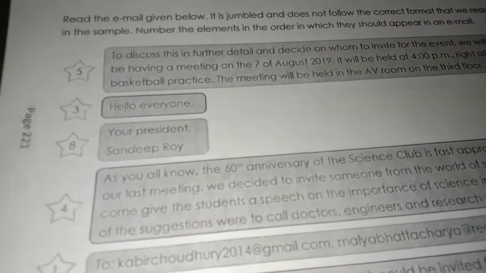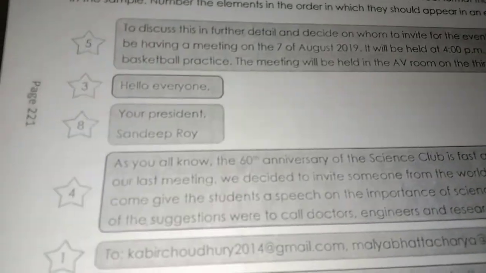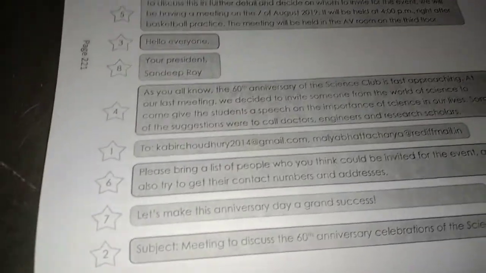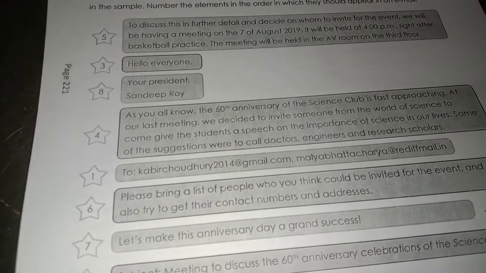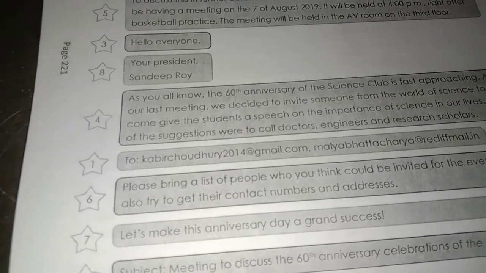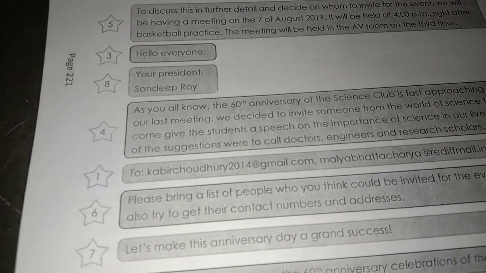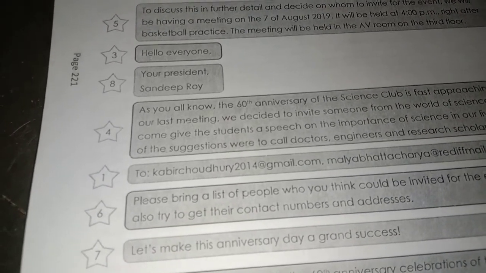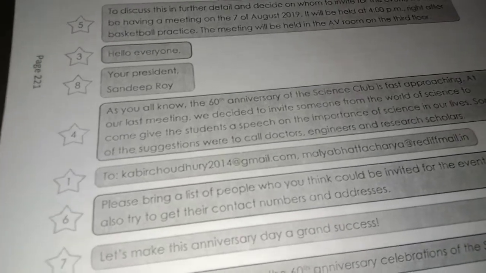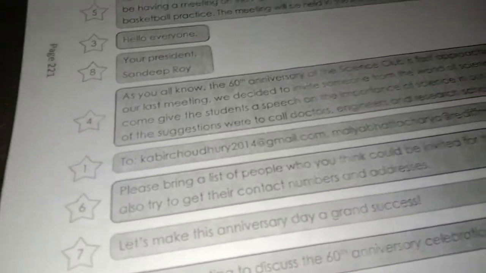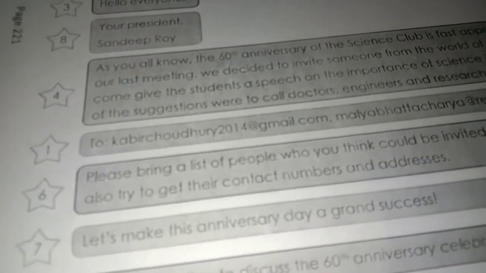See here, children, the points. How you should put the points. You should write the number clearly. Yes, children, which is the first one, which is second, which is third, 4, 5, 6, 7, 8 points. They are jumbled. You should write the correct format, no? So you should put the number. Which box is the first one? Which is the first part? And you should write now here exercise 4.